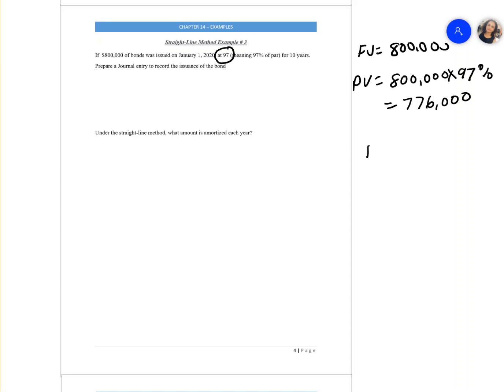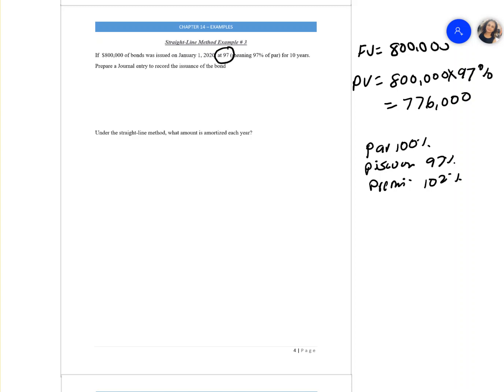If it's par value, it will be 100%. If it's a discount, it will be less than 100%. If it's a premium, it will be more than 100%. In other words, it could be 102%. So depending on how the question is worded, you have to read the question carefully before you attempt that question.